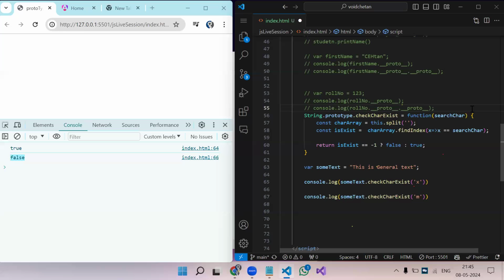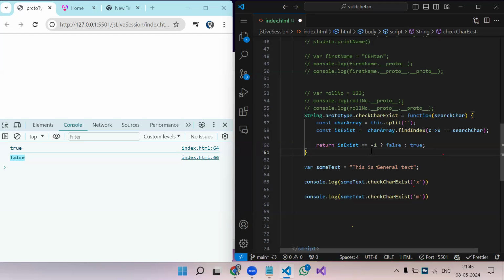Most of the time the question will be: is it possible to create our own method or property which will work on any particular data type? So yes, it is possible. Just like string, you can do this for array, number, whatever data type we have seen. Again, if it is not understood, don't worry, you are not going to face this. But to understand prototype, it is very important.